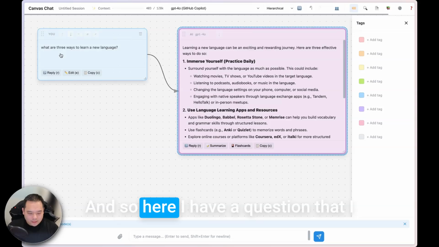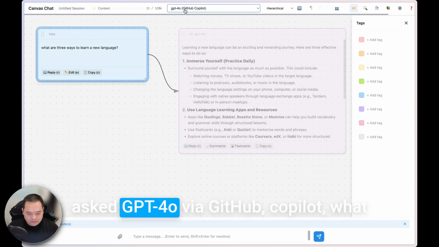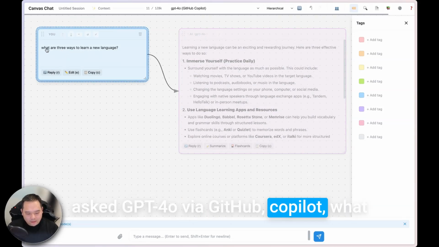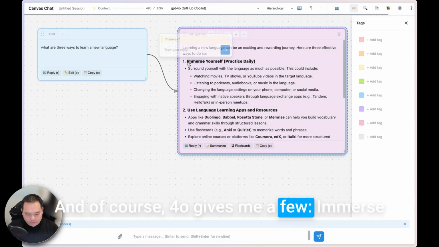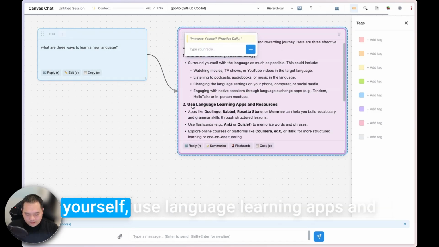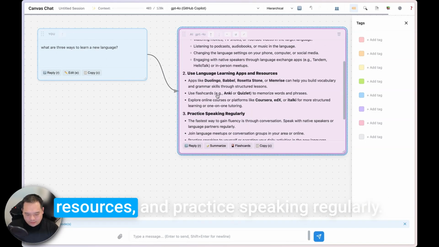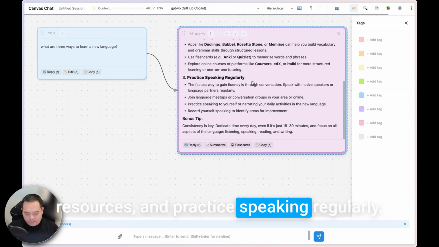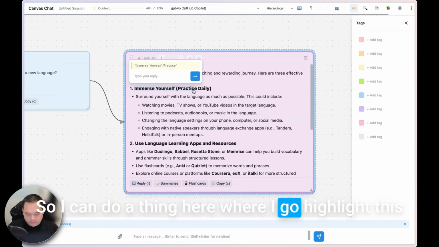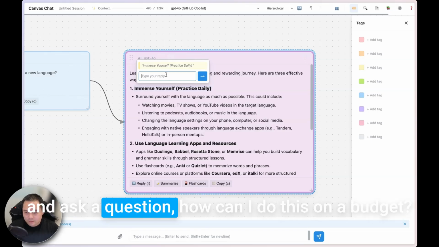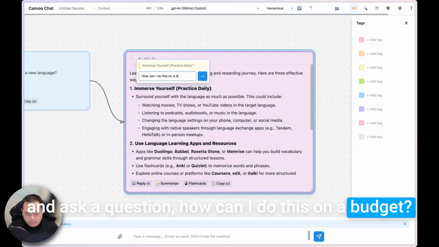And so here I have a question that I asked GPT-4o via GitHub Copilot. What are 3 ways to learn a new language? And of course, 4o gives me a few. Immerse yourself, use language learning apps and resources, and practice speaking regularly. So I can do a thing here where I highlight this and ask a question. How can I do this on a budget?